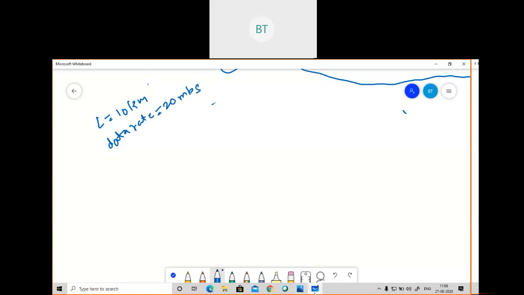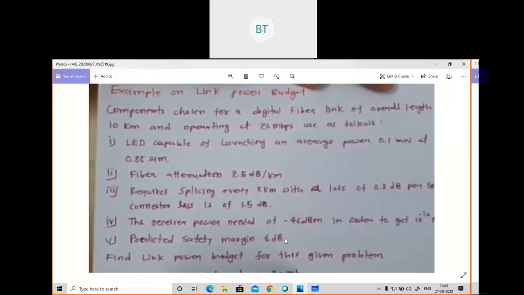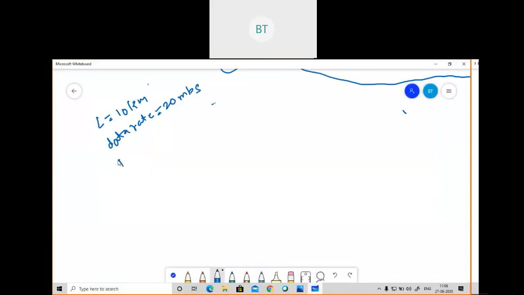Now we'll move to the next thing. It is given that the LED is capable of launching an average power of 0.1 milliwatt. So the power source is given here, and we'll write power source as 0.1 milliwatt. I will convert it into 0.1 into 10 to the power minus 3 watt, that is 10 to the power minus 4 watt.